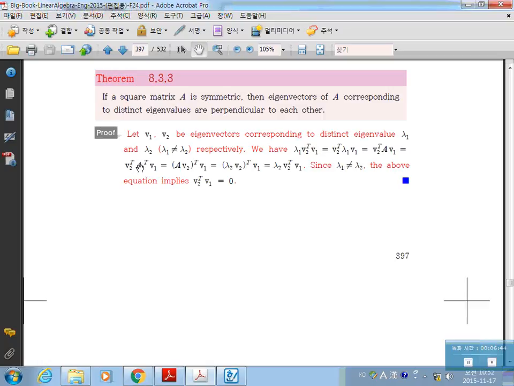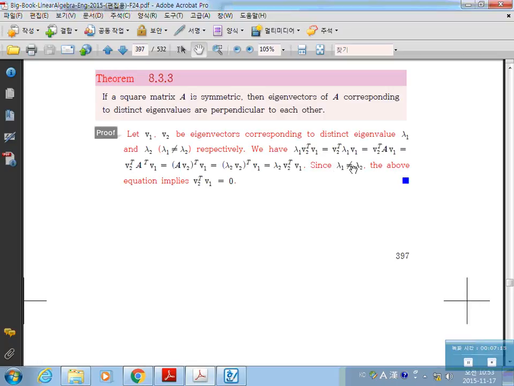Then look over the right-hand side here. This can be written in this way. And A V2 is lambda 2 V2, because V2 is an eigenvector corresponding to lambda 2. And so you can find the transpose of this, which is this. As you see, now the left-hand side and right-hand side are the same, like this. And you subtract one from the other.